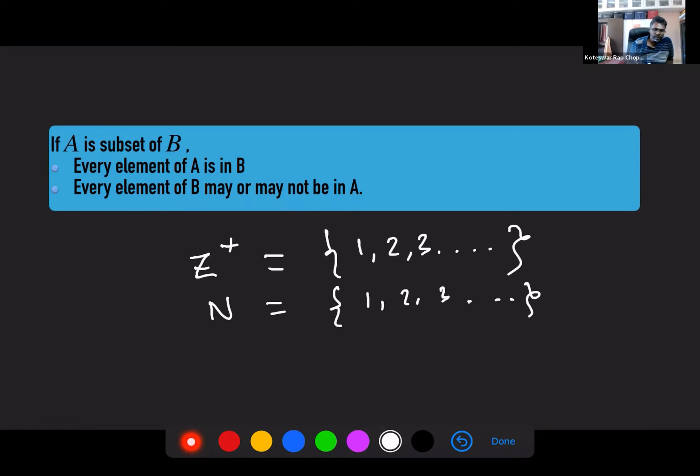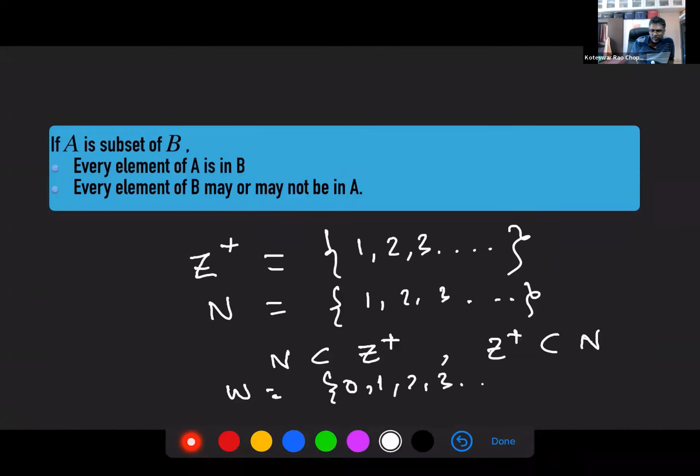So if I say N is a subset of Z plus, I can also say Z plus is a subset of N. In either case, in Z plus I don't have any extra elements left. But if I have whole numbers, I have that 0. So if I say N is a subset of whole numbers, I have this 0 which is left out, which is not present in the set of natural numbers.